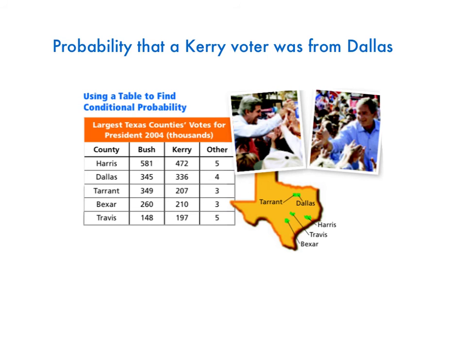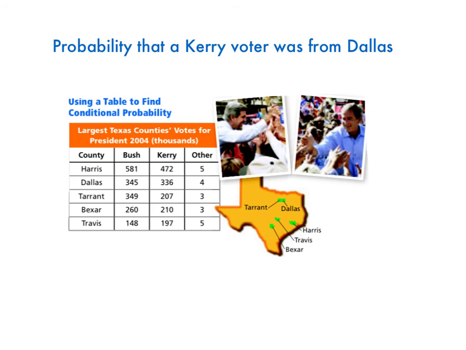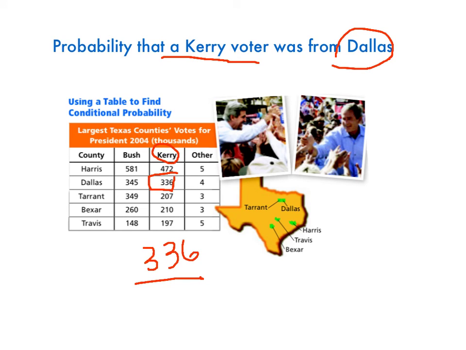Well, you've got to know how many Kerry voters there were from Dallas. So there's Kerry voters here, and then there's Dallas. So there's 336 Kerry voters. And since it says find the probability that a Kerry voter was from Dallas, the bottom number, the total, just needs to be the total number of Kerry voters.